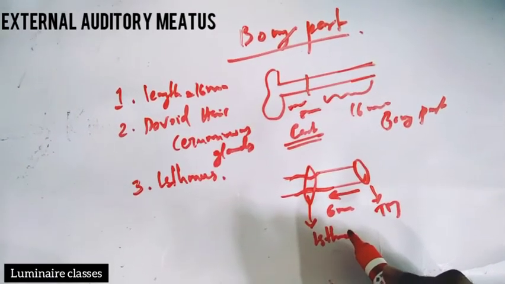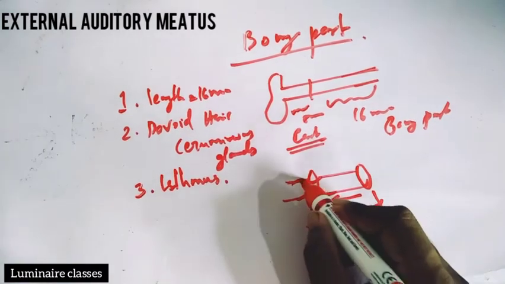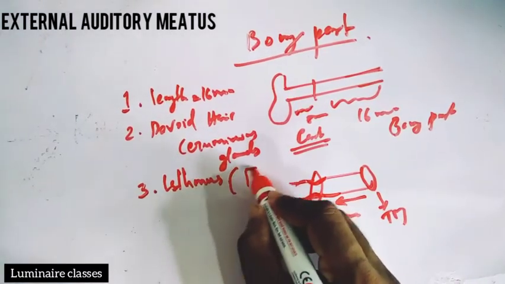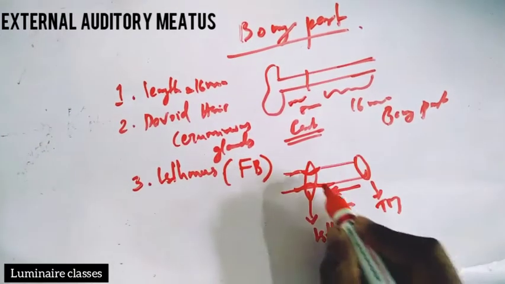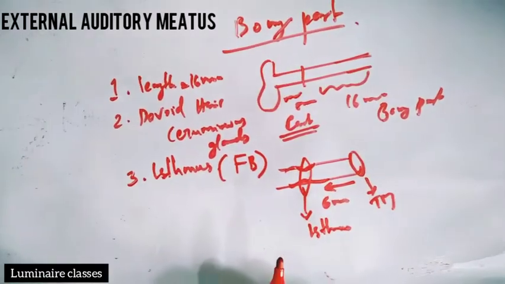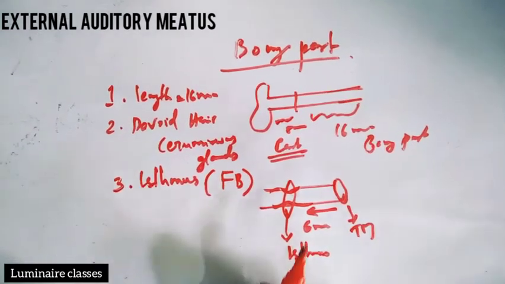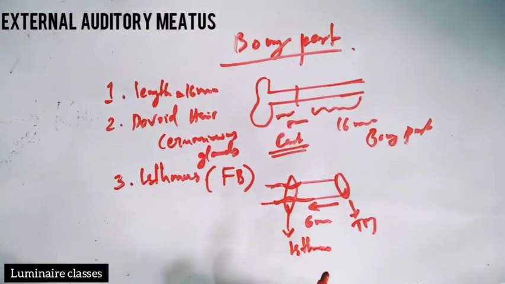Okay? Due to this narrowing, foreign bodies may lodge at this site. That is the importance of the isthmus of the bony part.